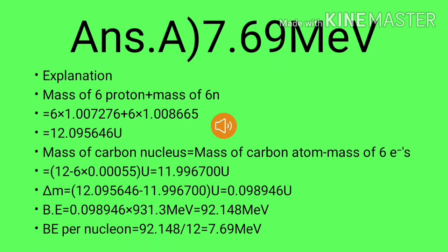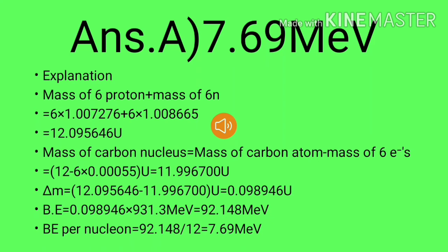Explanation. First, our aim is to find the mass of the carbon atom. Mass of the carbon atom will be equal to mass of the proton plus mass of the neutron. Then it is added, which will give 12.095646 unit. Mass of the carbon nucleus is equal to mass of the carbon atom subtracted by mass of the 6 electrons. 12 minus 0.00055 unit. It is equivalent to 11.9967 unit.